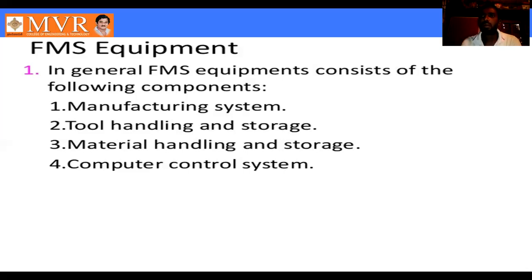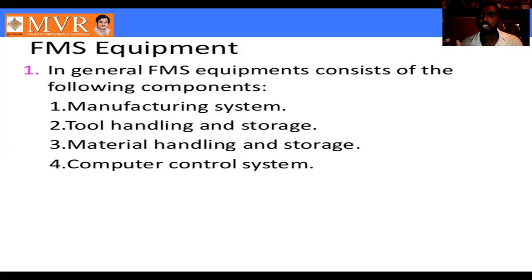Next is polycode, which is based on digits: 1, 2, 3, 4, 5, 6. That is a sequence of operations. Using the sequence of operations to manufacture a product is called polycode. Next is the hybrid code. The combination of monocode and polycode is known as hybrid code. The best example of a hybrid code is the Opitz coding system, in which you can see both design attributes and manufacturing attributes. It is one of the very important essay questions for group technology.